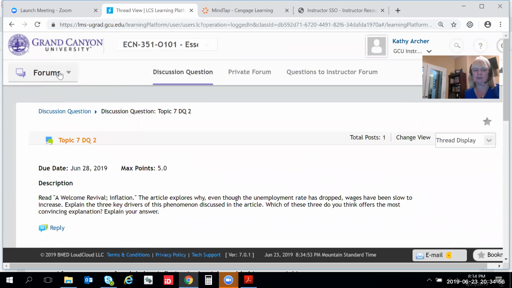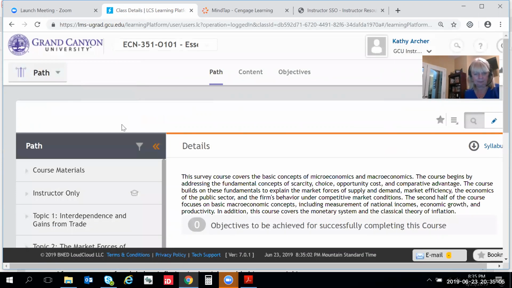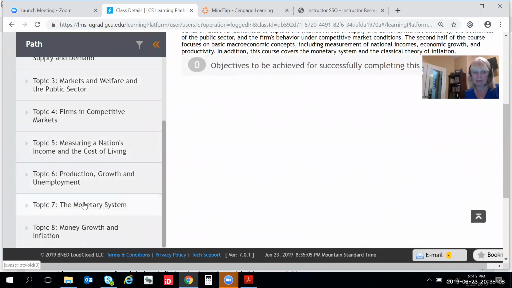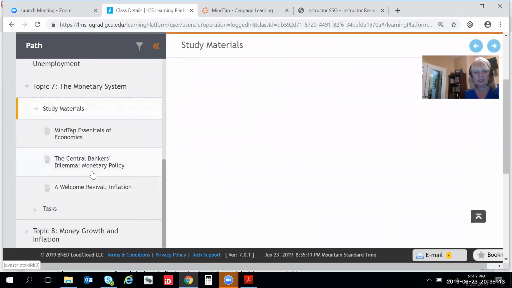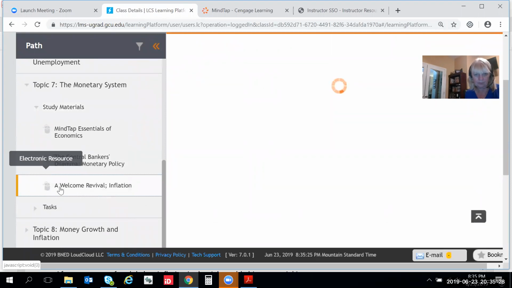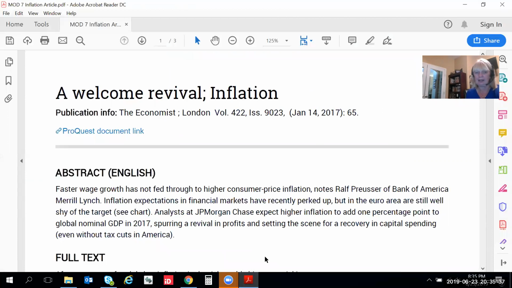Let's look at our study materials. So I'm in LoudCloud still, and I'm going over here, and I'm going to drop down to Path. Click on Path, and then I'm going to go to, of course, Topic 7, which is what we're in. Topic 7, and the study materials, and oh look, "A Welcome Revival in Inflation." Just exactly what we were just talking about. So when you click on this, it will download this article for you from this link right here. So happens that I've already downloaded this article, so let's pop it up and have a look at it.